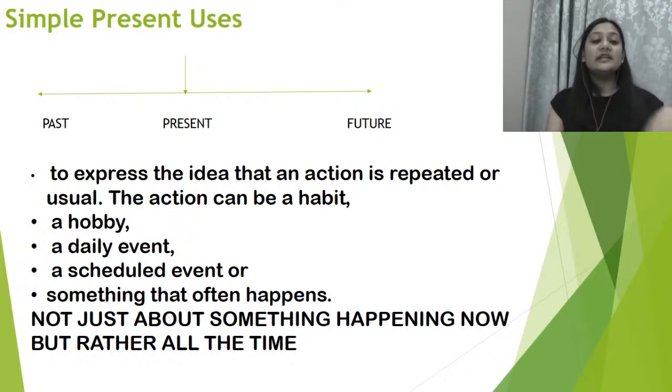Where all we can use the base form of the verb, right? Where all do we have to use the base form of the verb?